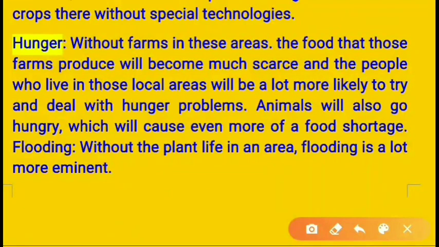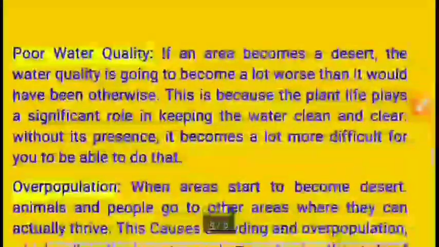So I hope that you understand the meaning of the word hunger. Flooding, the word derived from the word flood. Without the plant life in an area, flooding is a lot more imminent.